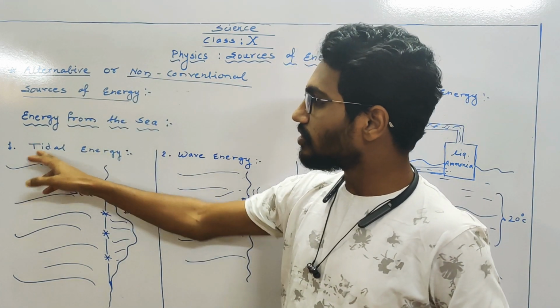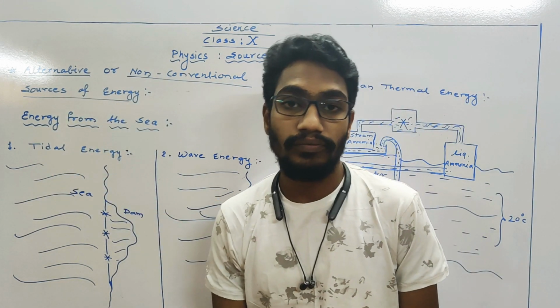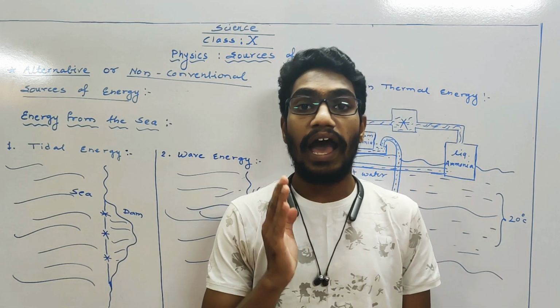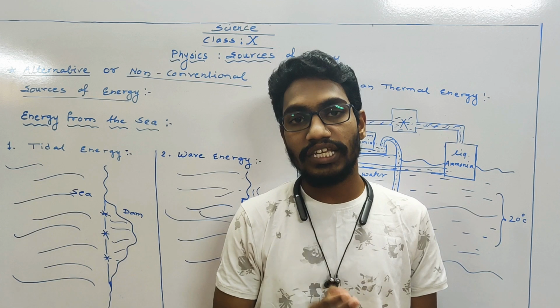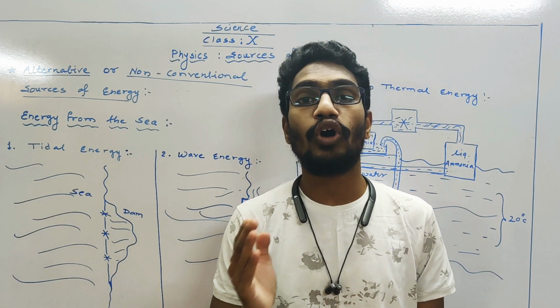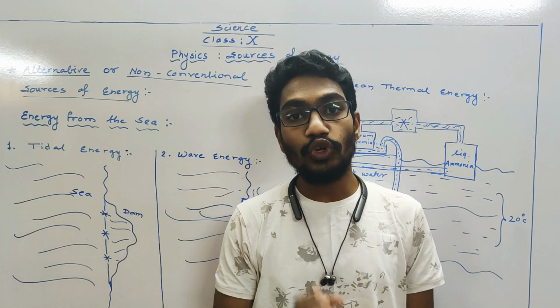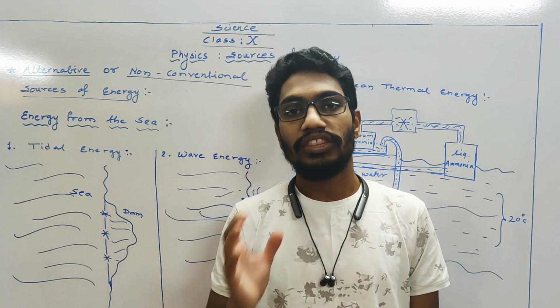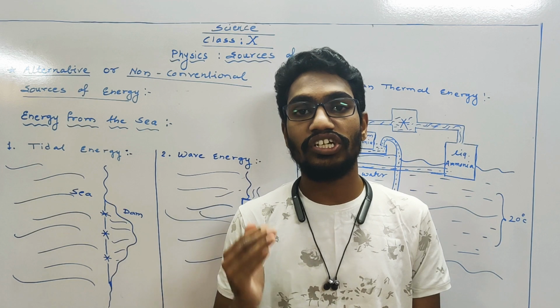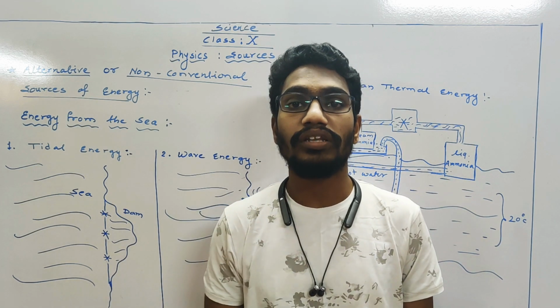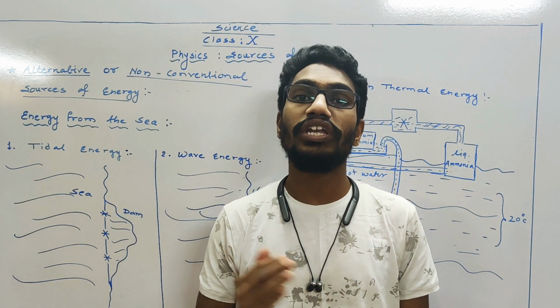Our first one is the tidal energy. Then you must know about high tides and low tides. High tides and low tides occur in the sea because of the gravitational pull of the moon. At the time of new moon and full moon, the moon changes its position with respect to earth. So the distance is going to increase or decrease.